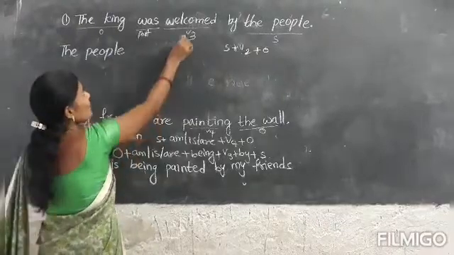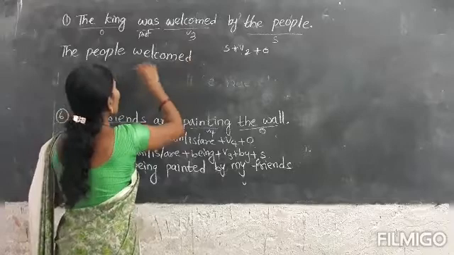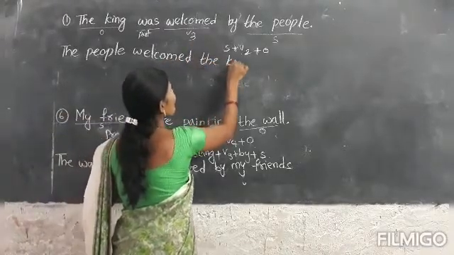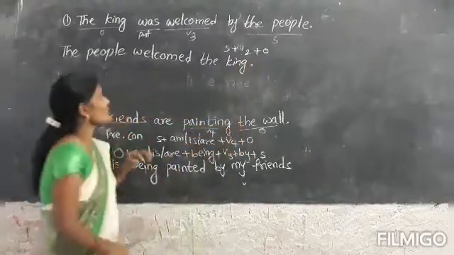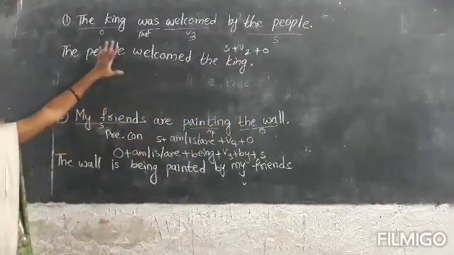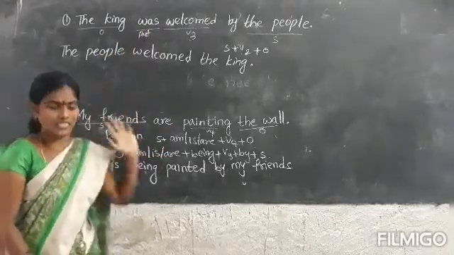The people, verb is welcomed. The people welcomed whom? They welcomed the king. The king is the object. That's it. The people welcomed the king. The king was welcomed by the people is a passive sentence. The people welcomed the king is an active sentence.